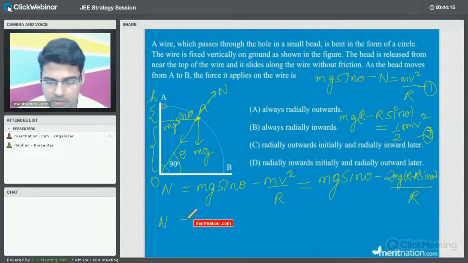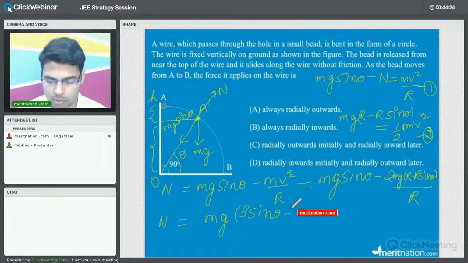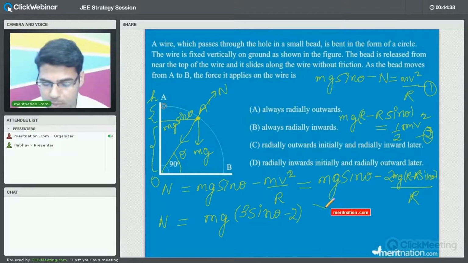So now this normal reaction will be equal to mg(3 sin theta - 2), right? So this will be the normal reaction. Now you will find the condition for this normal reaction being positive or negative. So let us try to find out the condition.